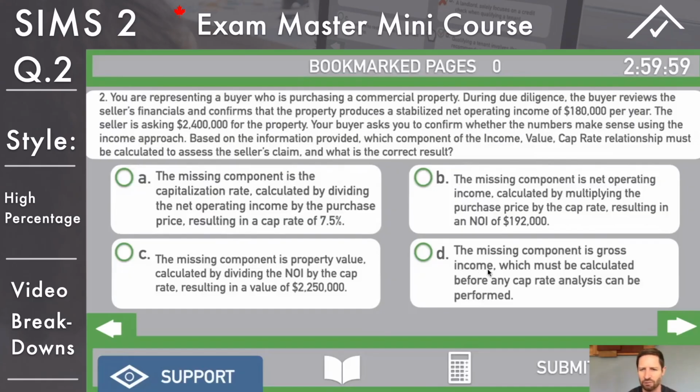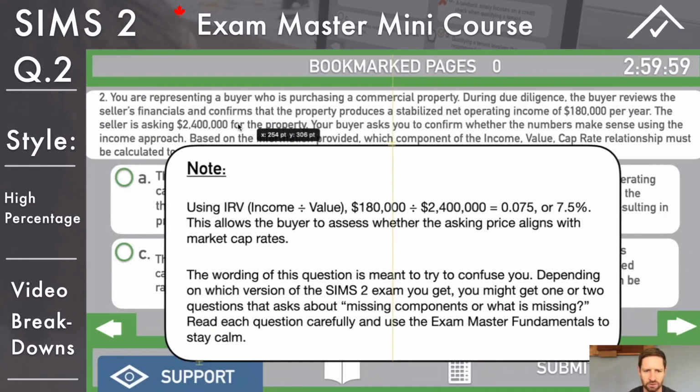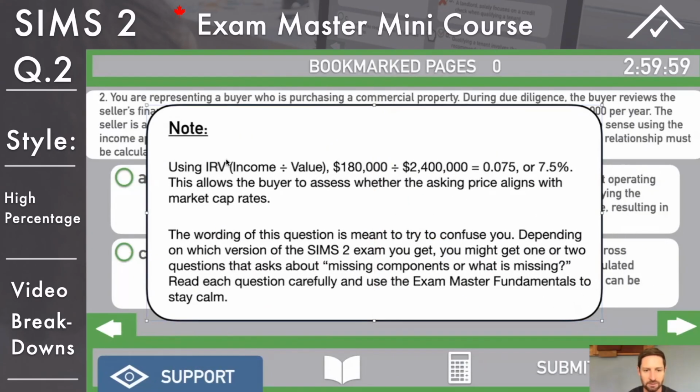Like, is that related to net operating income, right? So this can kind of confuse you to a certain extent. Let's just bring up a note here, and it's going to show you the formula as well. Using the IRV triangle, income divided by value equals 0.075, or 7.5%, which allows the buyer to assess whether the asking price aligns with the market cap rates.